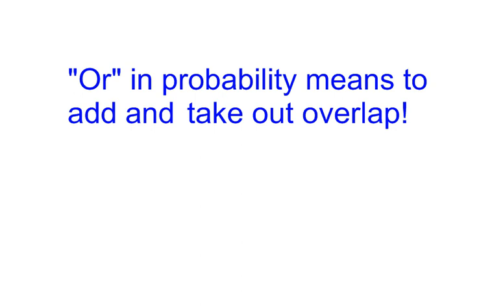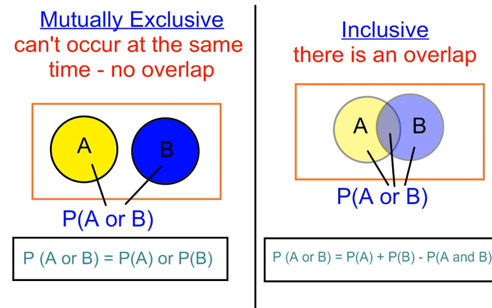So when we look at mutually exclusive versus inclusive, when something's mutually exclusive, that means it can't occur at the same time. There's no overlap. Kind of like you can't be a boy and a girl. But you can be a sister and a wife at the same time. So that's something that could overlap. You can have both of those roles. You can be a father and a son at the same time. But there are certain things that you can't have happen at the same time. So that's when it's an or probability and it's mutually exclusive.